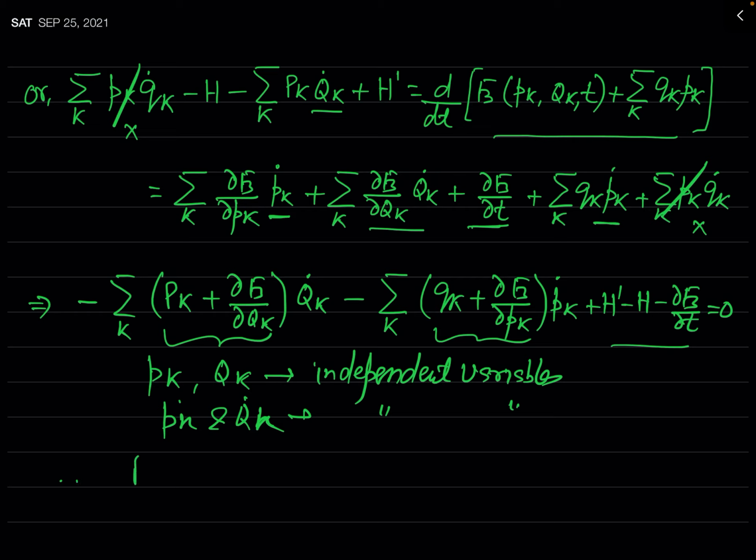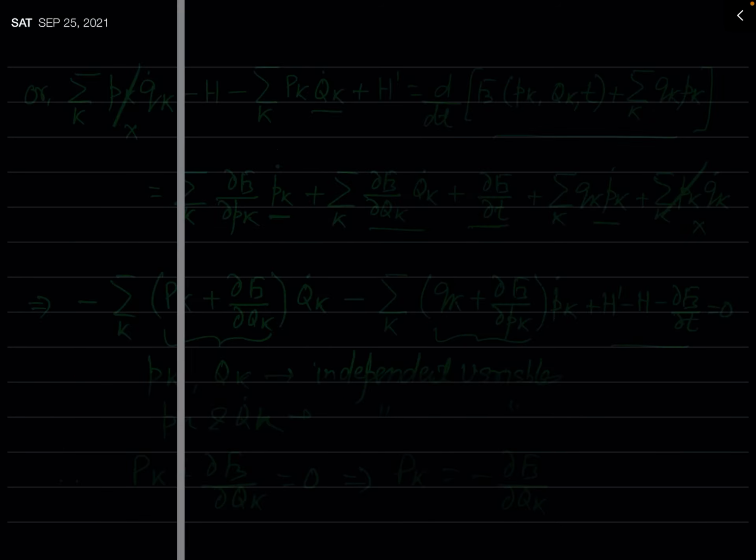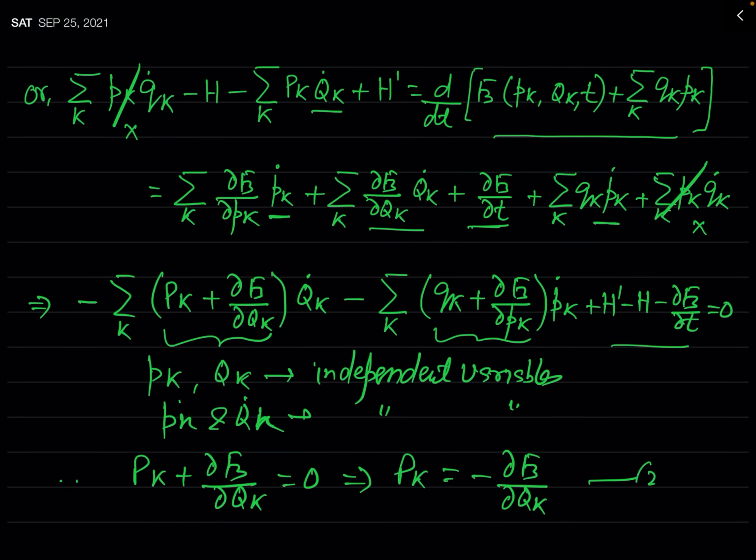So you can write that this pk plus del f3 by del qk must be equal to 0. And so we have pk equal to minus del f3 by del qk, and say this is equation 2. Now we will equate to 0 this factor qk plus del f3 by del pk.